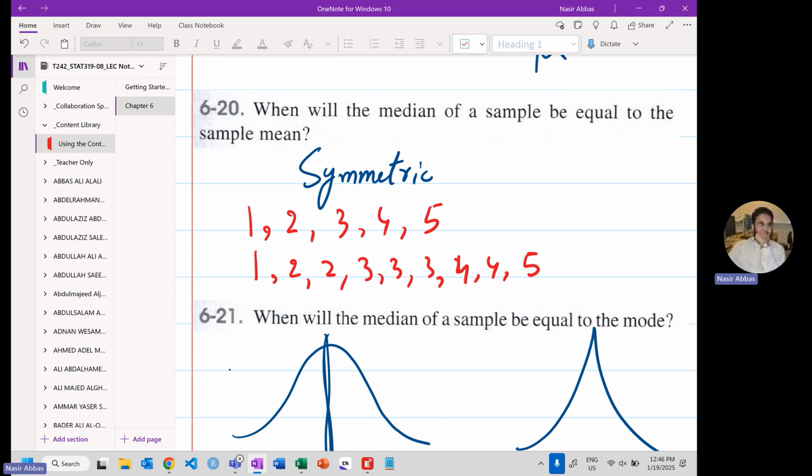This is a much better example where I deliberately gave you symmetric data. If you draw the histogram of this one, it will be like this. For 1, there is only one observation. For 2, there are 2 observations. For 3, there are 3 observations. For 4, there are 2 observations. For 5, there is only one observation again. Now, what is the mean? Mean is 3. What is the mode? Mode is 3. What is left? Median? Median is 3 for this kind of data.